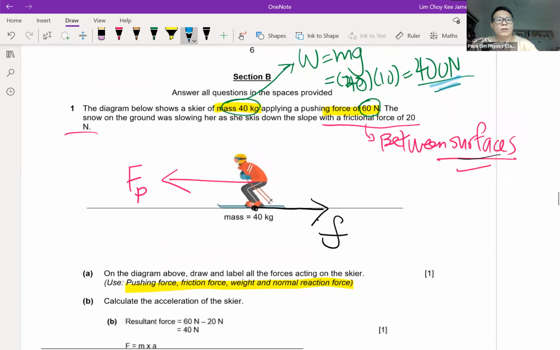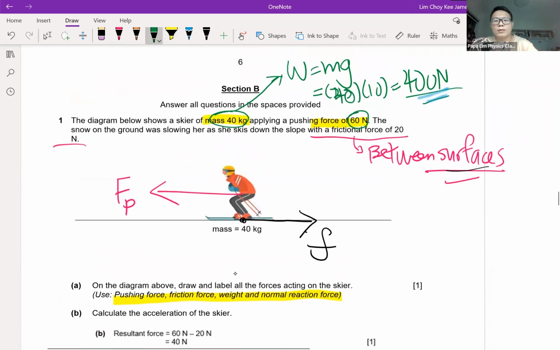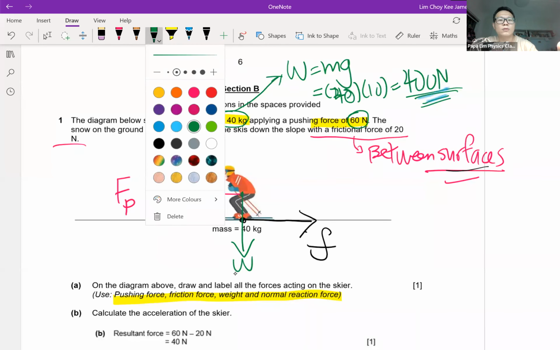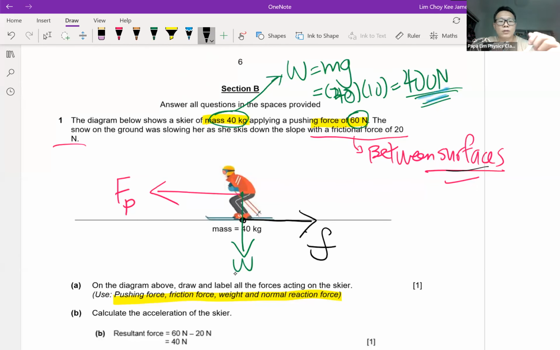Weight has to be pointing downward. So pointing downwards, which is the weight. Then, of course, I will have my normal reaction force. Normal reaction force is because my feet are touching the floor. So the floor will actually have a force that is pushing up on the surface here. I would say this is the normal reaction force. Once you have all these forces, most likely your question is settled.